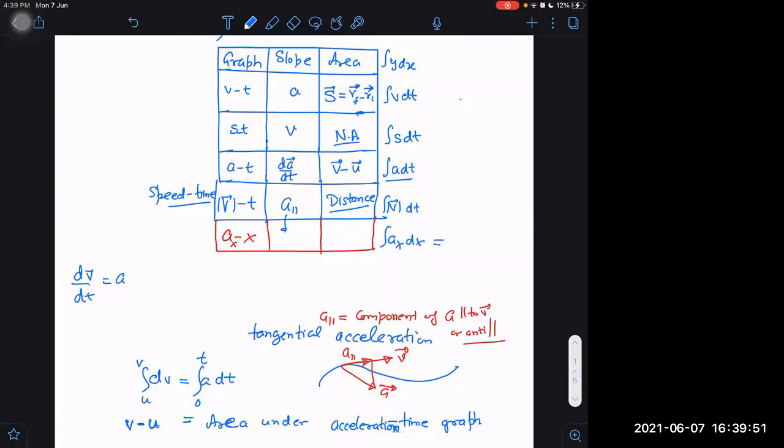Ax into dx I can write as the integral of vx into dvx by dx into dx. Is it right or not? You know the formula for ax, the third equation of motion. When we write this third equation of motion, we write acceleration as vx into dvx by dx. We don't remember it, I think.